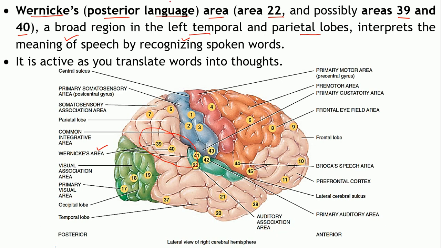But this particular area, Wernicke's language area, it will help you to identify the words. What is the meaning of the words? Okay, so it will translate the words into thoughts. That is, you will understand what exactly is the meaning of the word.